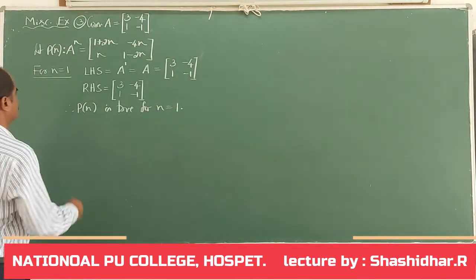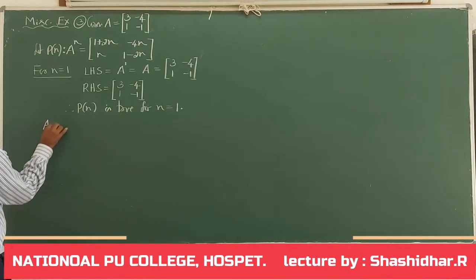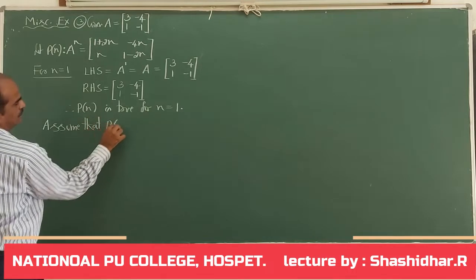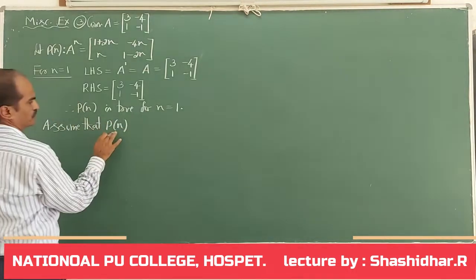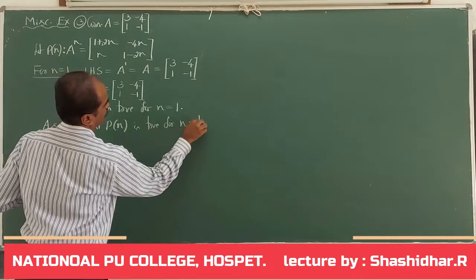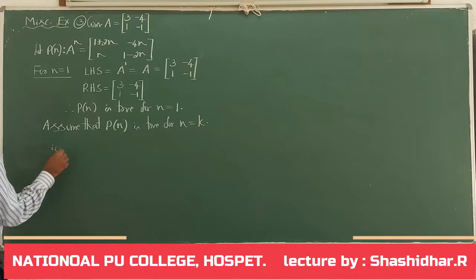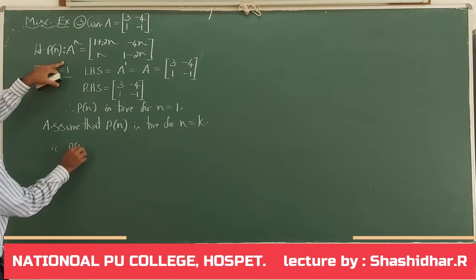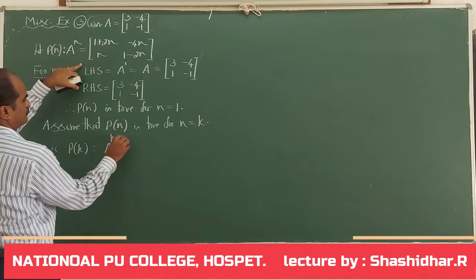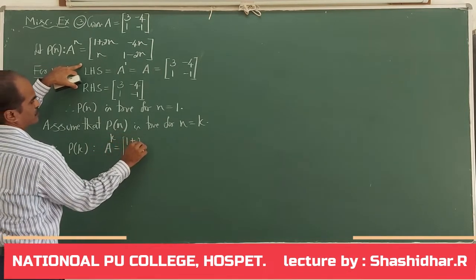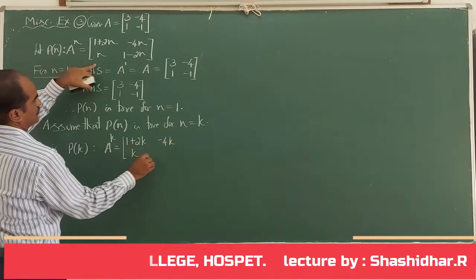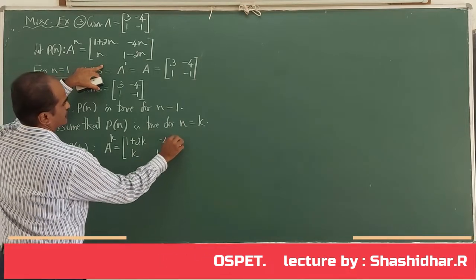Next, assumption. Assume that the given statement or result is true, Pn is true for n equal to k. That is, A to the power of k equal to, 1 plus 2k, minus 4k, k, 1 minus 2k.